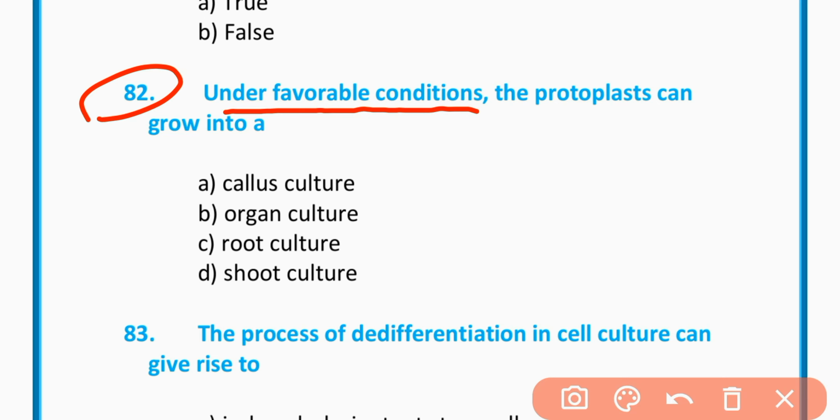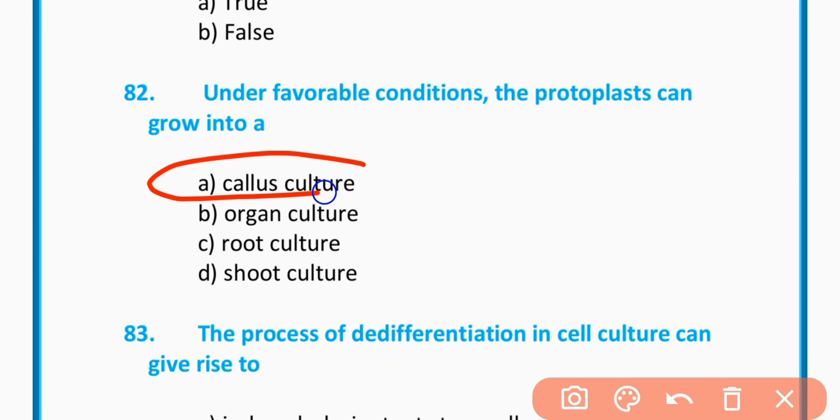MCQs number 82. Under favorable condition, the protoplast can grow into callus culture. Option B is organ culture. Option C is root culture. Option D is shoot culture. The correct option is option A, callus culture.